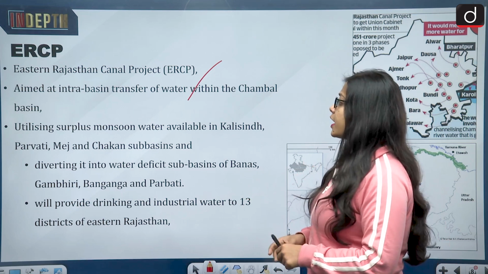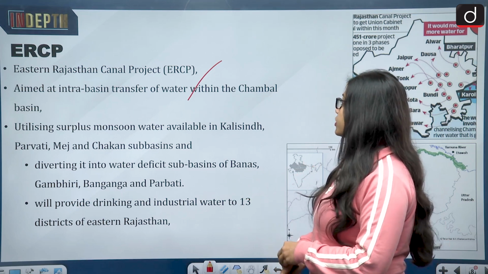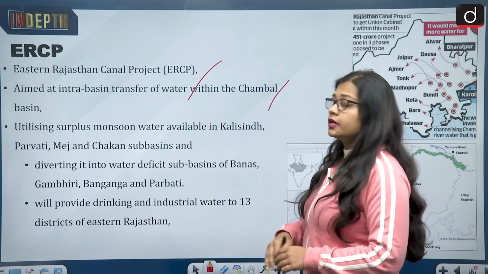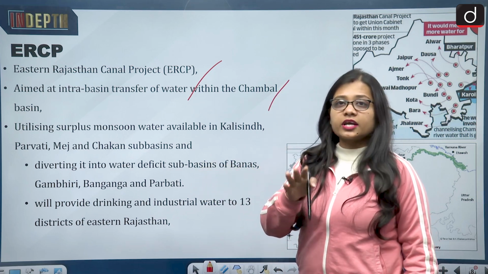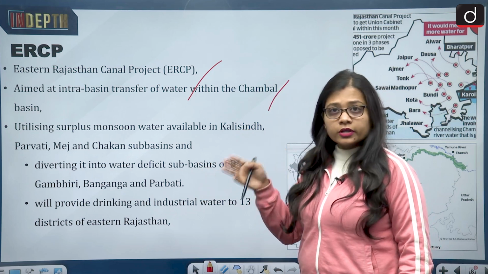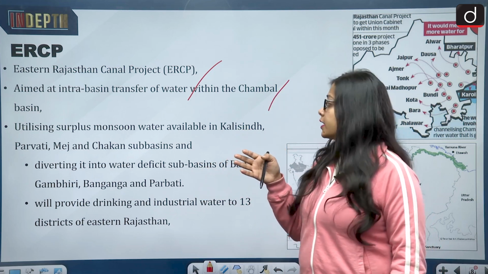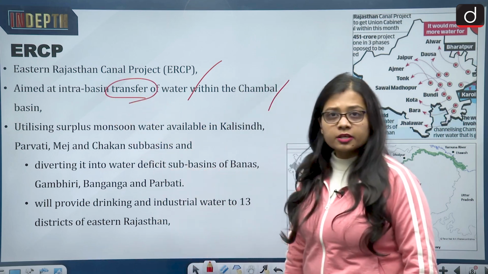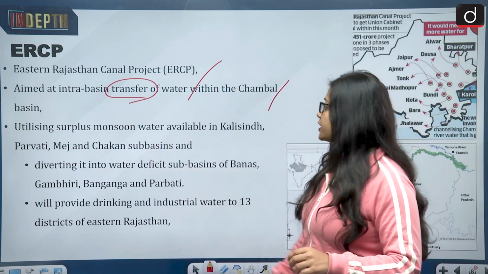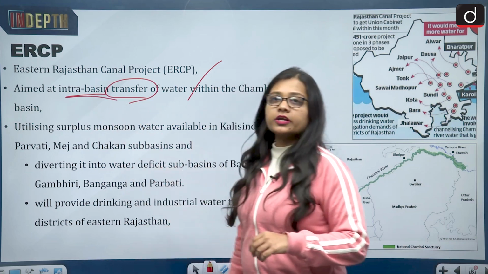It is aimed at intra-basin transfer of water within the Chambal basin. It means that the river Chambal flows in both MP and Rajasthan. So how the water will be shared and transferred from one place to another. It is trying to ensure that intra-basin transfer of water can take place.